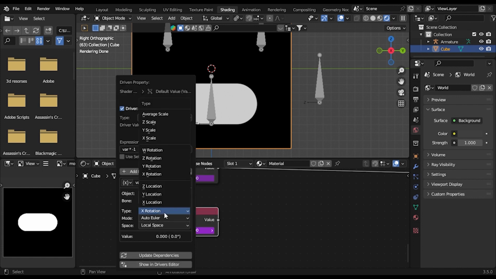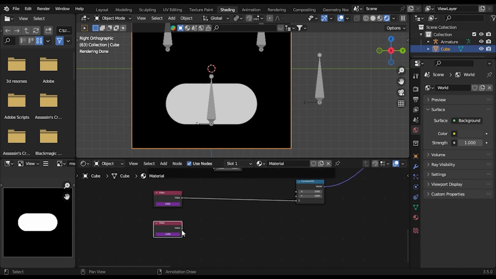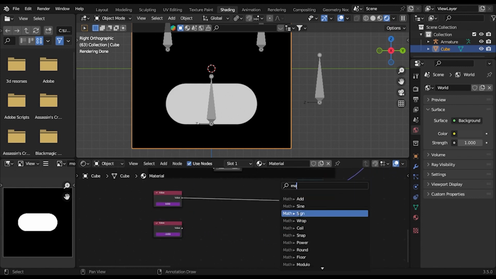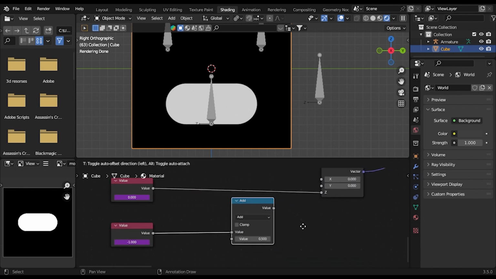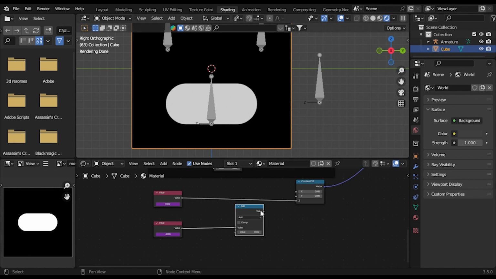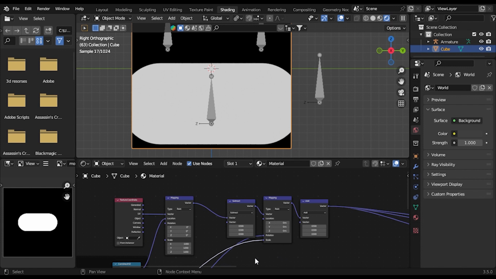Instead of the rotation, you'll take the average scale and connect it to a math node, set it to add. You want to take this and connect it to the scale.